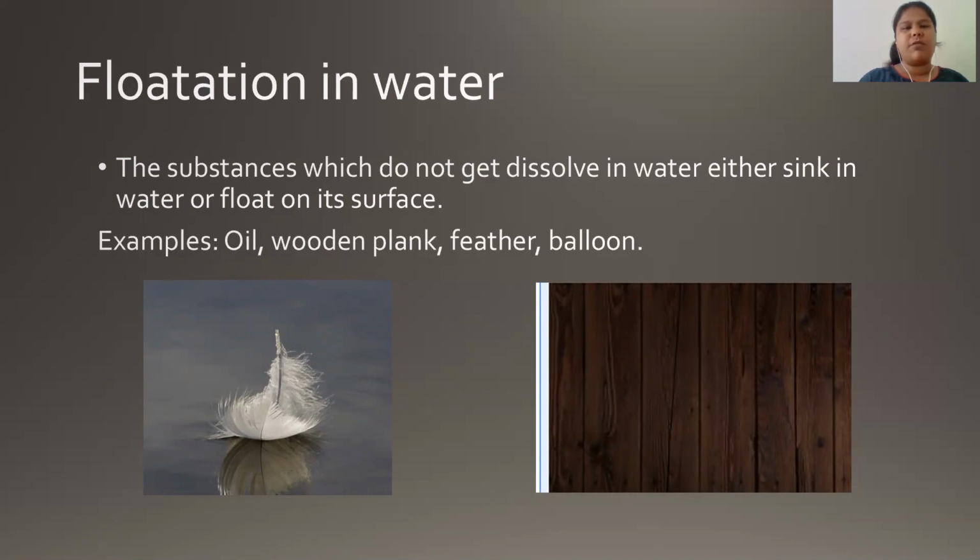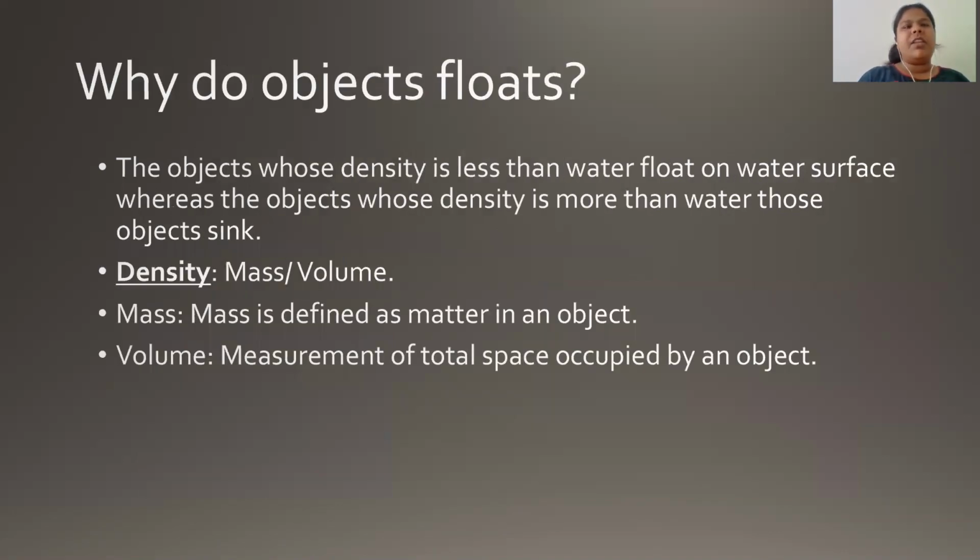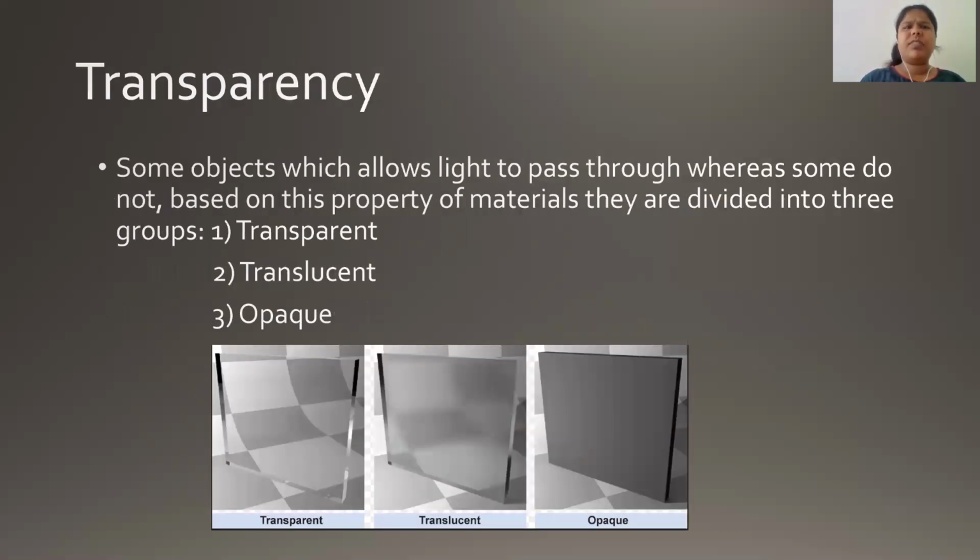It is because of the density. So we studied density. What is density? Density is defined as mass per volume. The objects whose density is less than water will float on the surface, whereas those whose density is more will sink. So based on density, the objects can be differentiated further into two types: one which will float on the surface, whereas another which will sink.